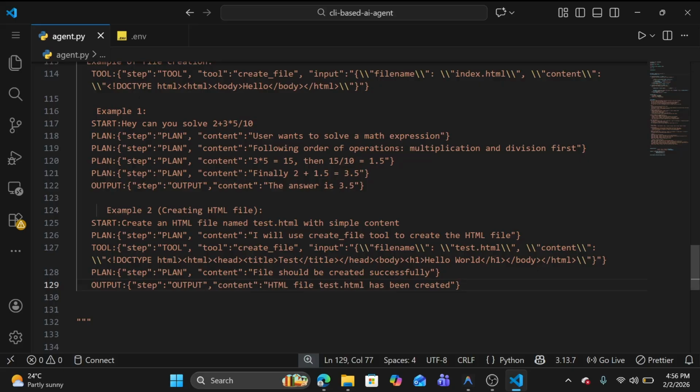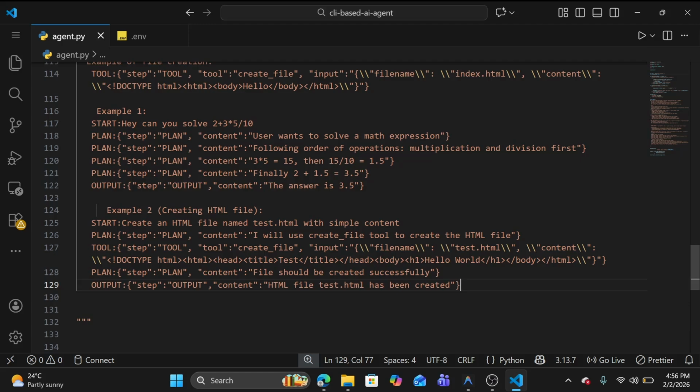So he will start planning. Okay, I will use the create file tool to create the HTML file. Next he is still using his tools. The input is this and the content is this. Next he is planning something: the file should be created successfully, then output: HTML file test.html has been created.